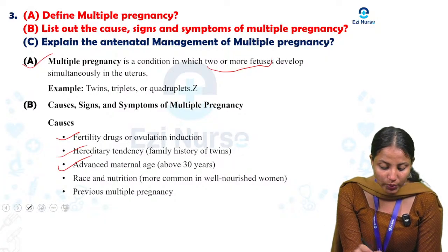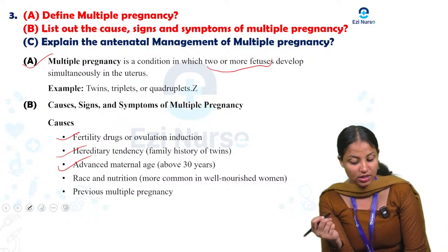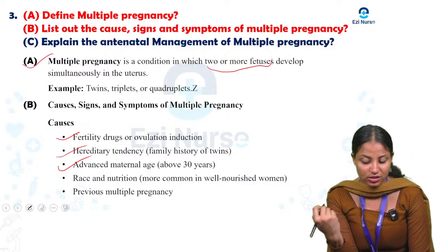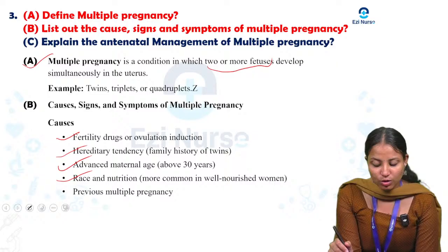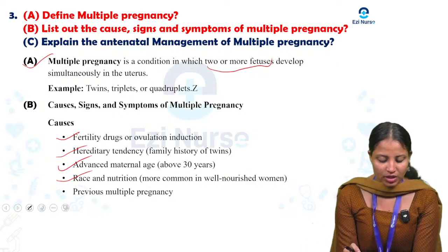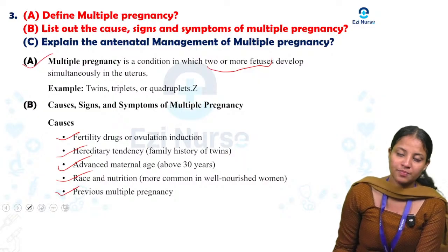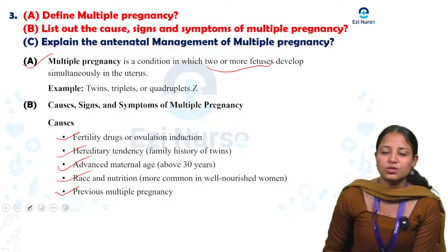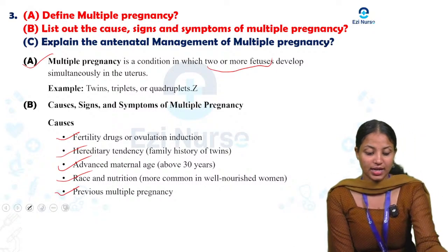Next one is advanced maternal age, above 30 years. Next, race and nutrition. It is more common in well-nourished women. Okay, next one is previous multiple pregnancy. If the mother has previously had a multiple pregnancy, there is a chance of getting another multiple pregnancy again.